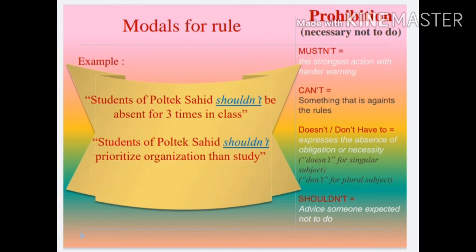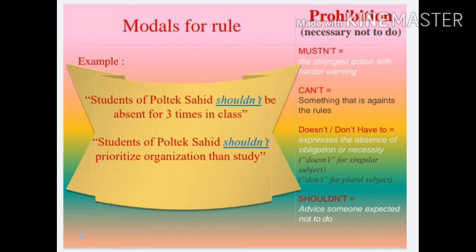The next prohibition, the use of shouldn't. Shouldn't is giving advice to someone expected not to do something. The first example, students of Poltek Sahit shouldn't be absent for 3 times in class. It's only advice. You can follow it or you may leave it.